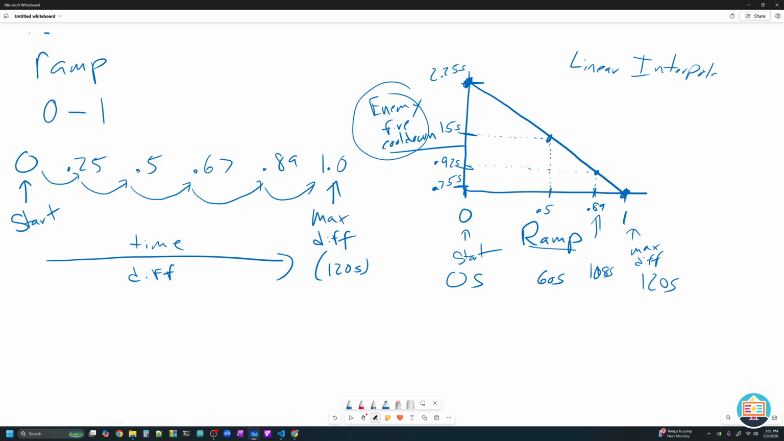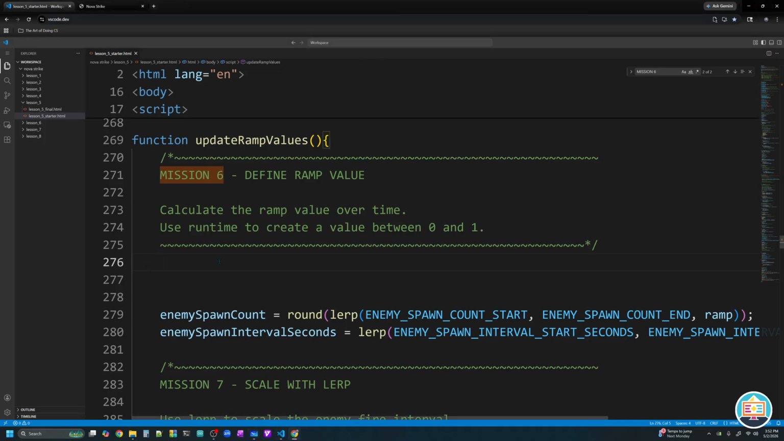And we are going to do linear interpolation on all 3 quantities that are going to be controlled by our ramp. Our spawn count, how many spawn in a wave, our spawn interval, how quick we spawn, and our fire cooldown. And the way we do this is with a function called lerp. So the first thing that we need to do is build this ramp, these numbers between 0 and 1, so that we can use them to create these graphs for us. So with that math in place, let's look at mission number 6.